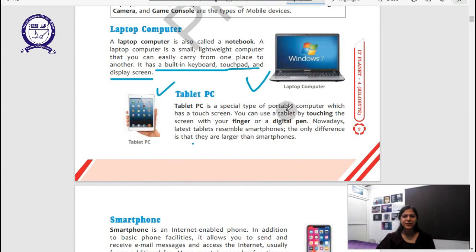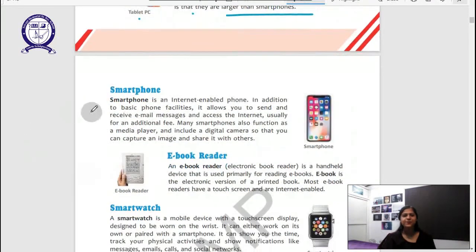A tablet PC is a special type of portable computer which has a touch screen. You can use your fingers or a digital pen to use this tablet PC. I'm sure as a student, as a youngster of this generation, everyone is aware of the tablet PC. You can call them an iPad or Android tablets. They are equally accessible and portable. They resemble a smartphone, but the only difference is that they're larger than smartphones. Now we will see the smartphone.